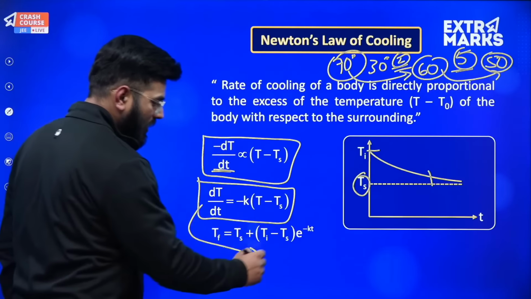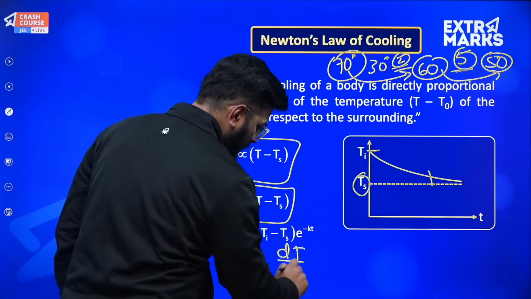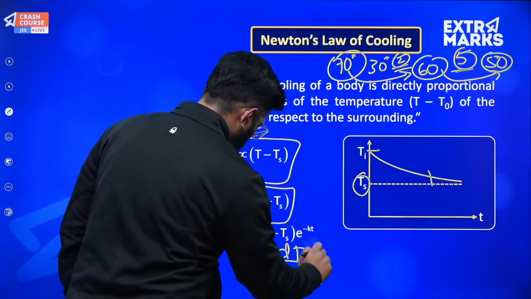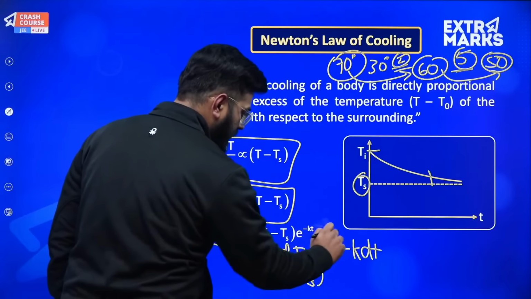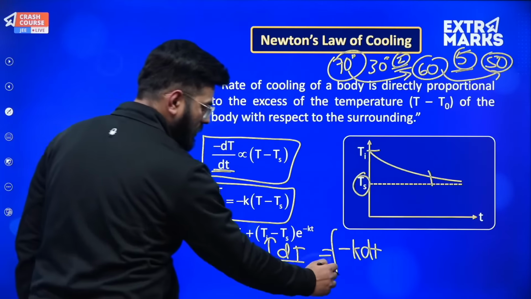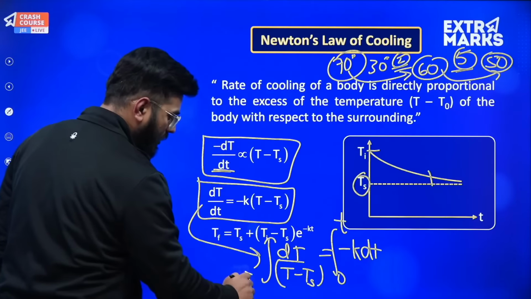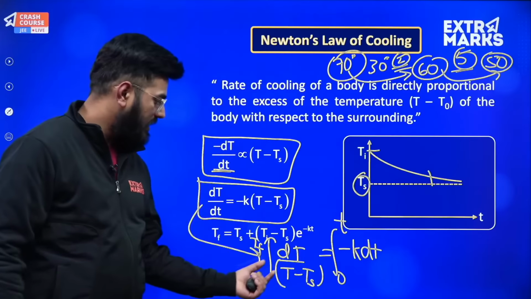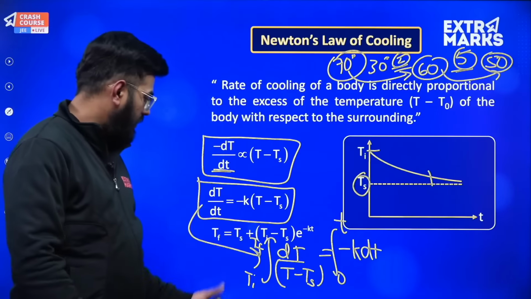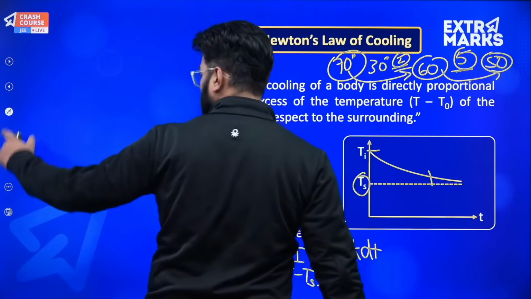So dT upon T minus Ts will be equal to minus k dt, and just integrate it from 0 to t, and from Ti till Tf, and what you will get is natural log of T minus Ts with the limits, and finally you can derive and get to this result.